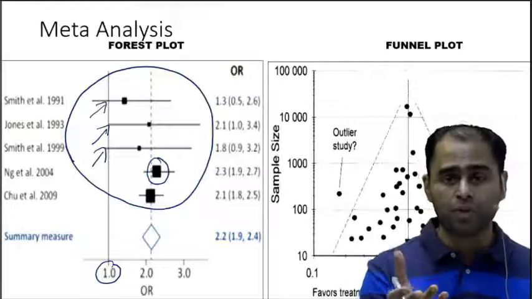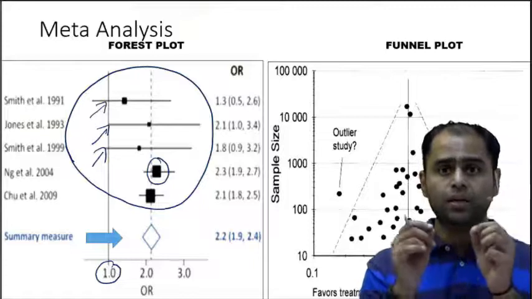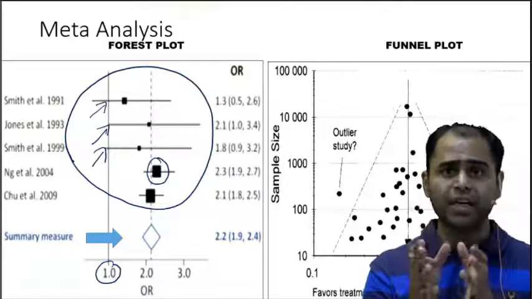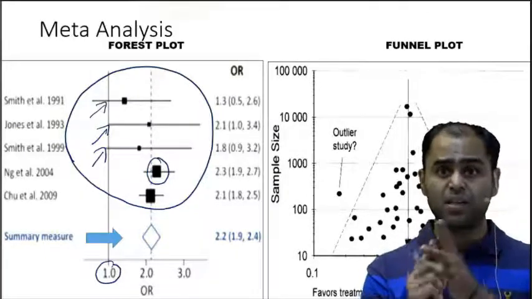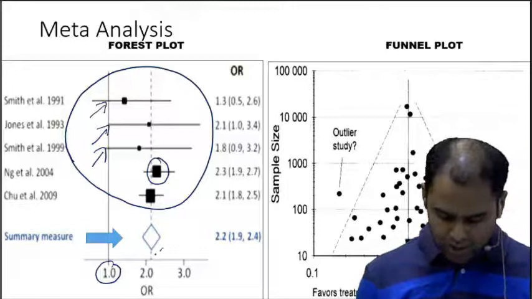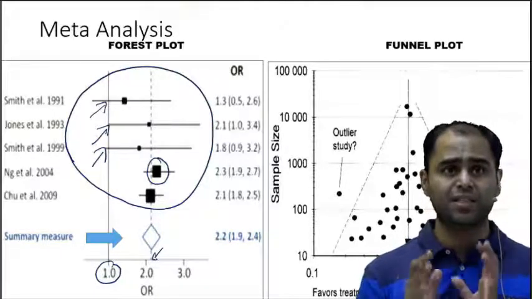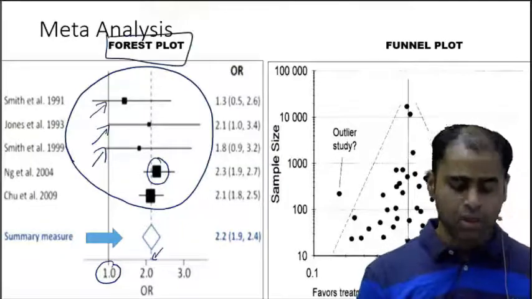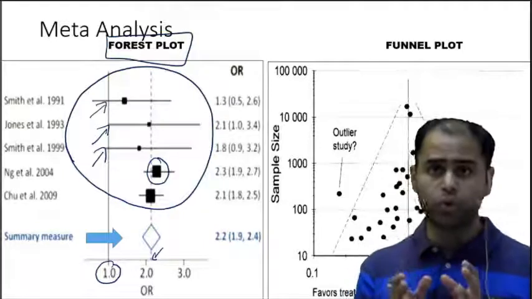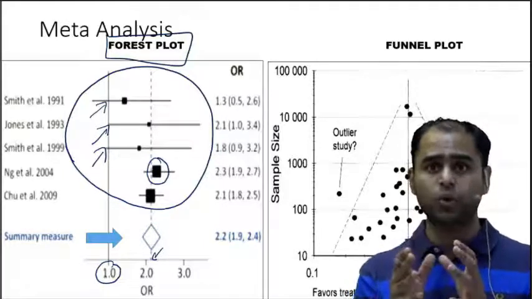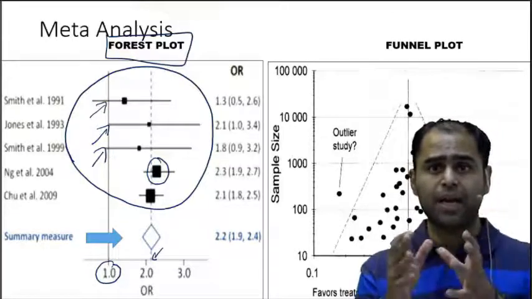So what is more in this forest plot is this diamond. This diamond gives you the cumulative estimate taking into account the sample size and the statistical significance. So over here you can see it is roughly 2.1, which is visible over here as the cumulative estimate. This diagram is called a forest plot. This diagram is basically used to give you an insight into the statistical estimate of the entire meta-analysis.